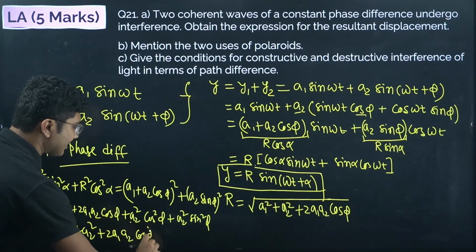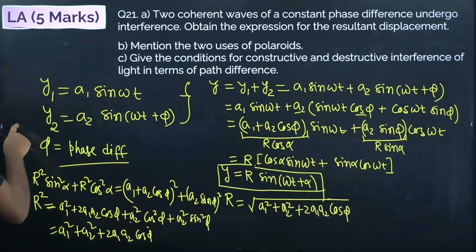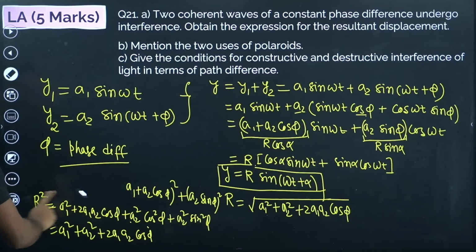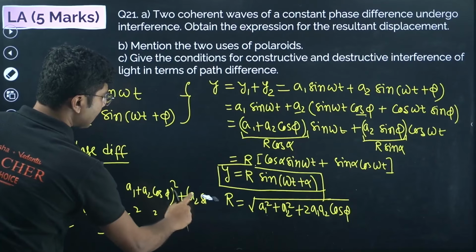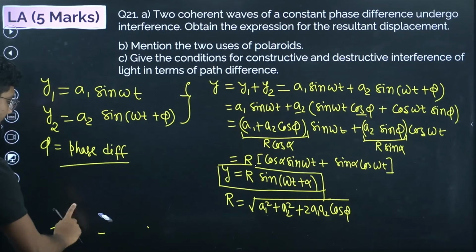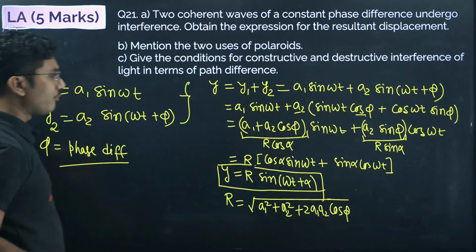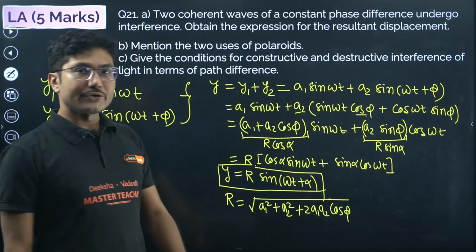This is same as vector addition, right? So this one you can remember, or you can do it in the exam hall, but doing this will not give you any extra marks. If you remember that this is same as vector addition, that should be sufficient. You do not need to show this derivation, but if you forget it, you can remember that. So the r value is calculated.